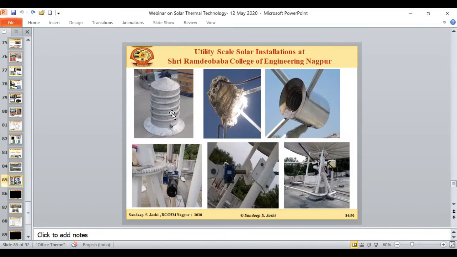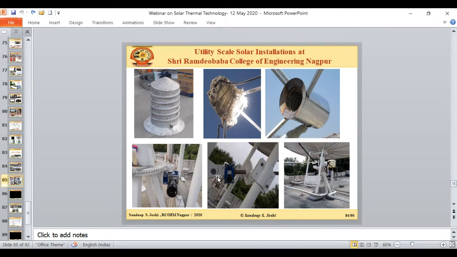Then these are the actual photographs of the receiver. This is the cavity type of receiver, again a helical coil receiver, which is coated with insulating material. You can see this is the aluminum cladding, and this is the receiver in place. This is the DC motor which is being used for one axis, and another motor which is being used for the second axis. So in total we have a 2-axis mechanism which will track the sun from east to west.